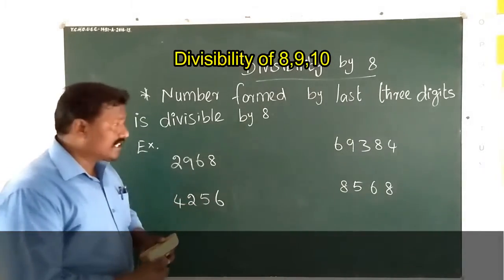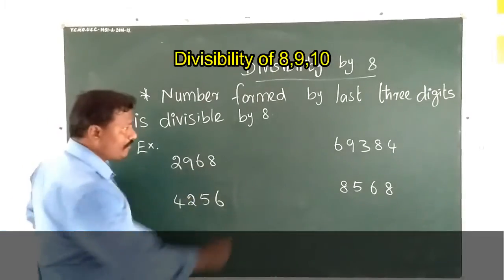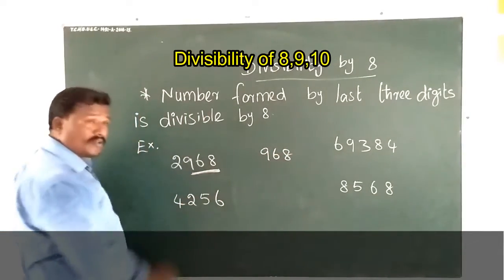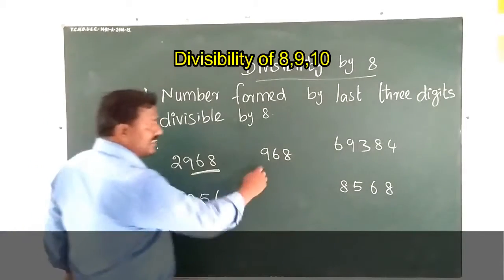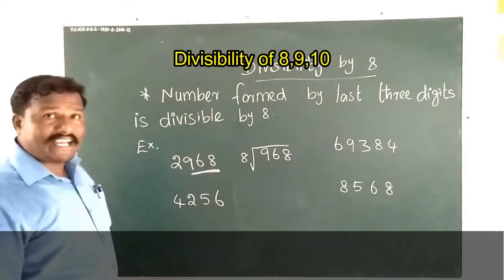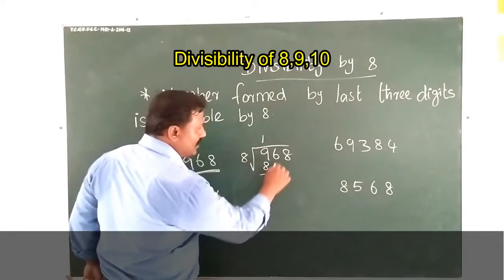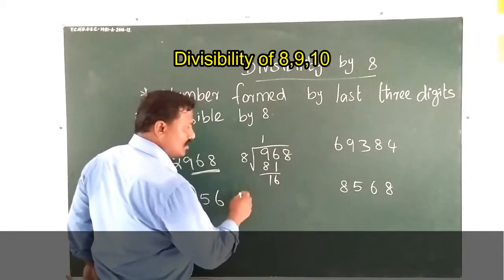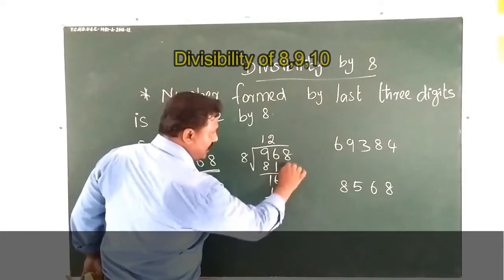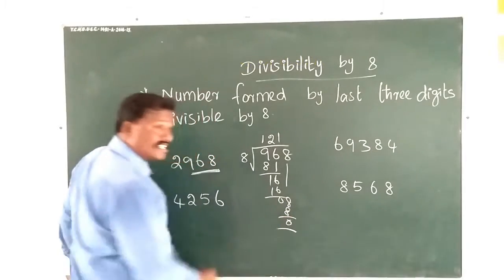So let me check. 2968, the last 3 digits are 968. We have to check whether it is divisible by 8 or not. 1 8 is 8, remainder 1, then 6, 2 8s are 16, then 8, 1 8 is 8, so remainder 0.